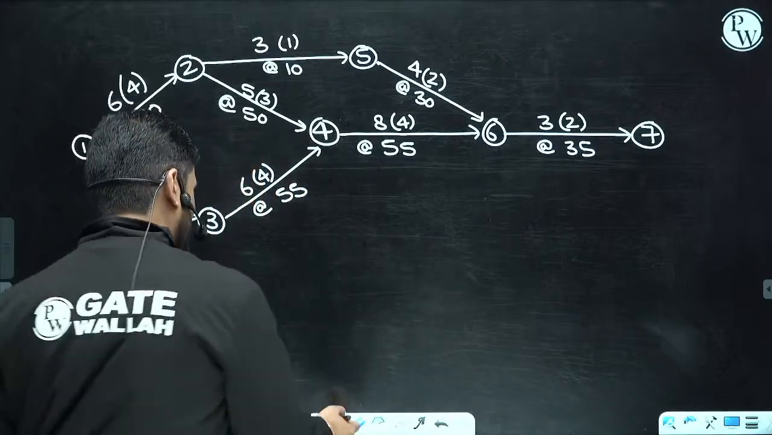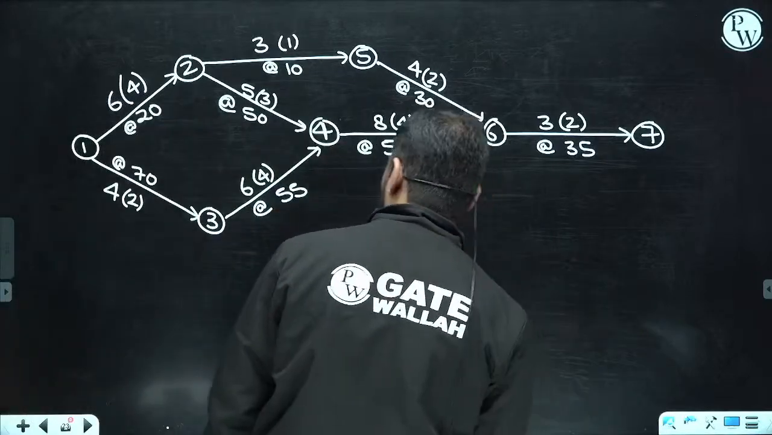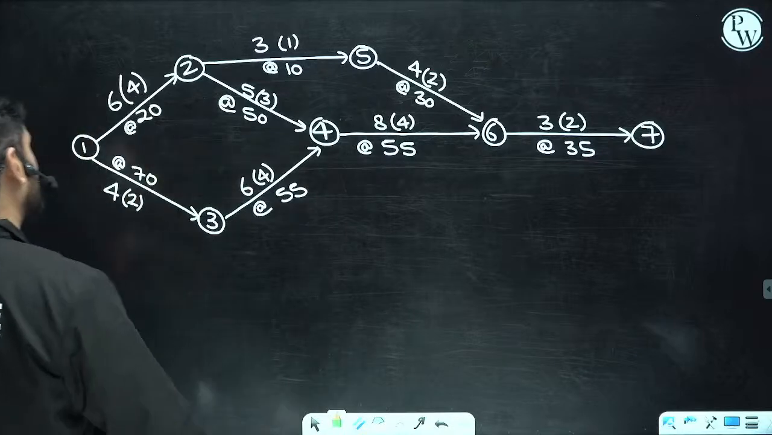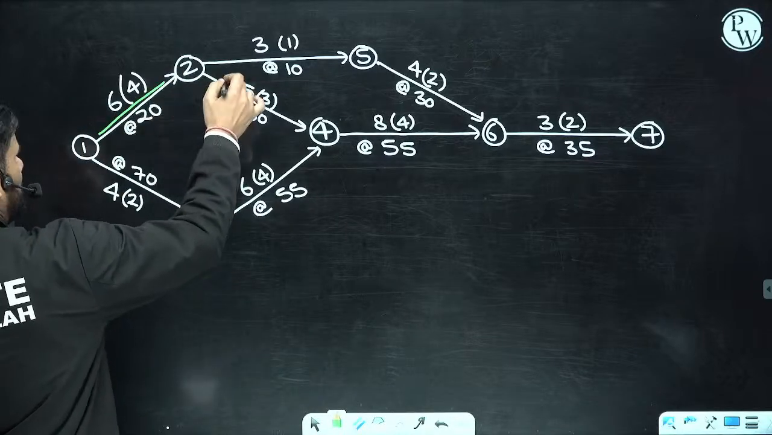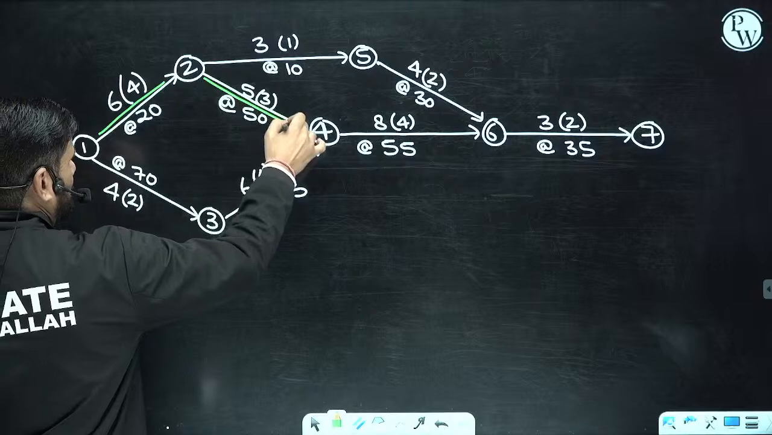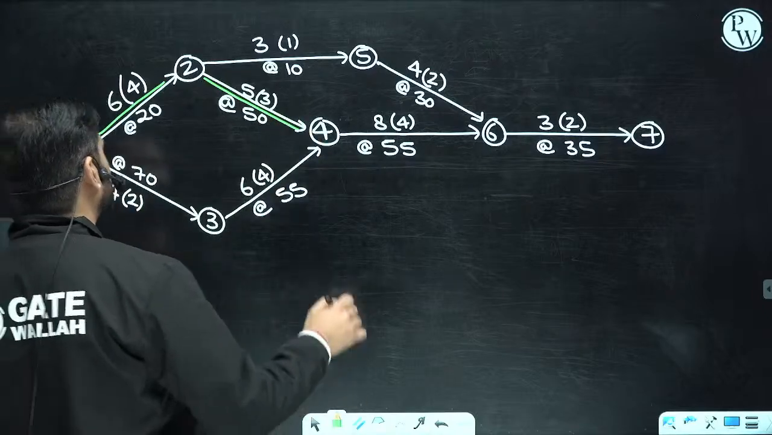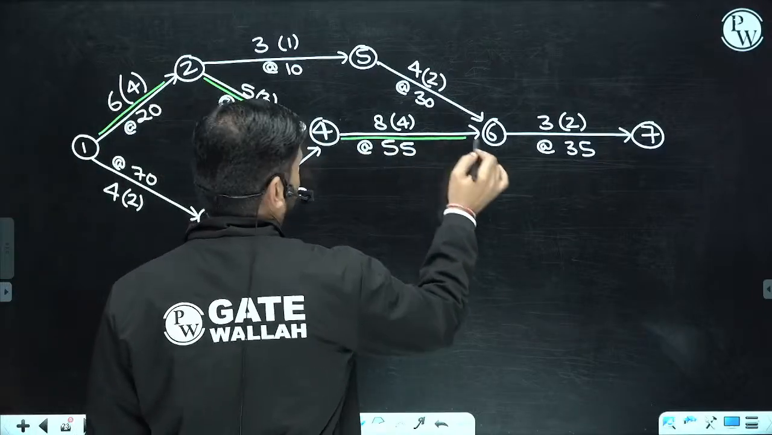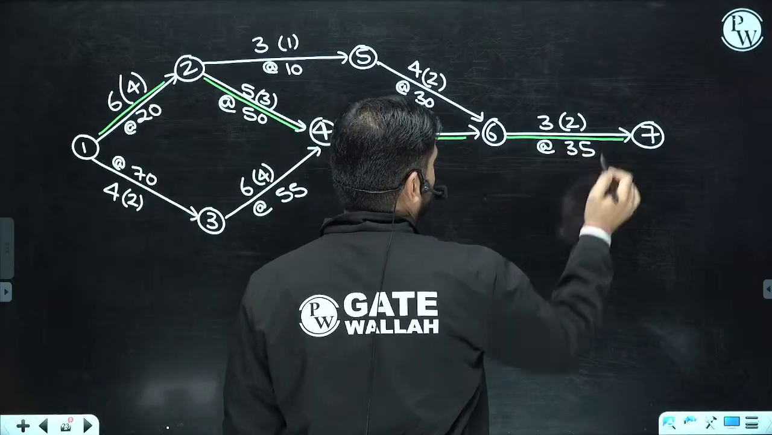First of all, I am interested to do the crashing. Where is the critical path? Can I say here is the critical path? This is the critical path. Please check 6 and 5 and 8, and this is 7. This is the critical path.